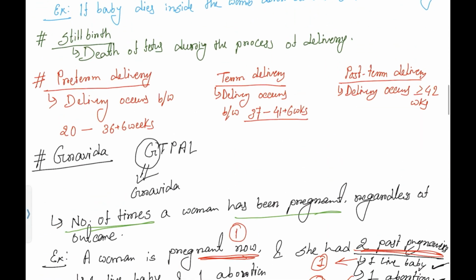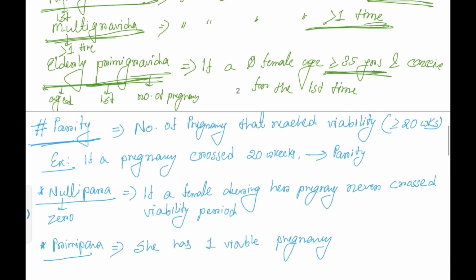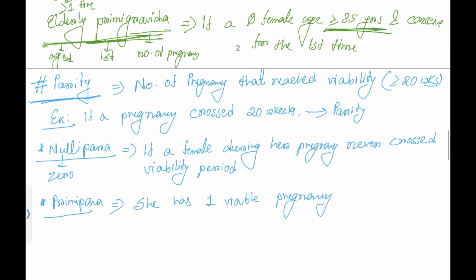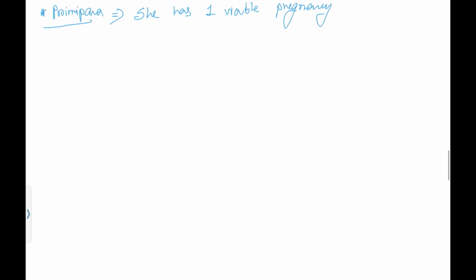So that's all about those terms: preterm, term, post-term delivery, Gravida, nulligravida, primigravida, multigravida, elderly primigravida, parity, nullipara, primipara. You need to remember those terms before you understand the GTPAL score.